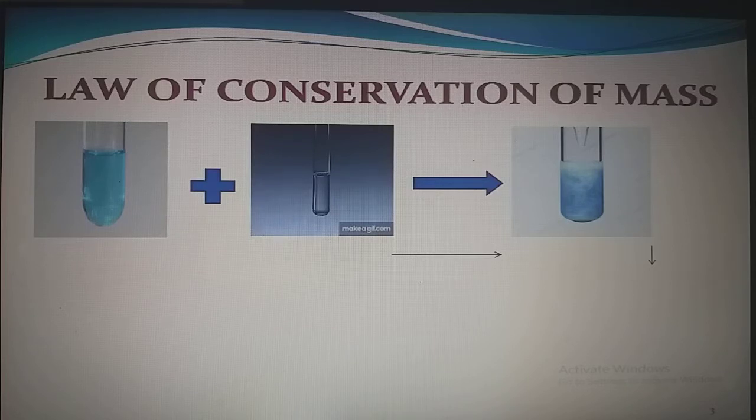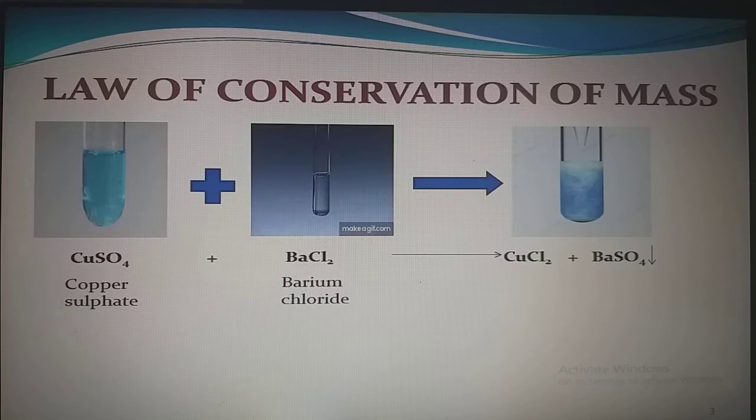Let us write the equation for this reaction. Copper sulfate reacts with barium chloride to form copper chloride and a white precipitate of barium sulfate. Now let us find out the mass of the reactants and the products. Copper sulfate 159 grams, barium chloride 208 grams, copper chloride 134 grams and barium sulfate 233 grams.